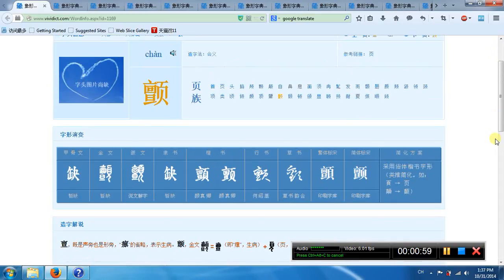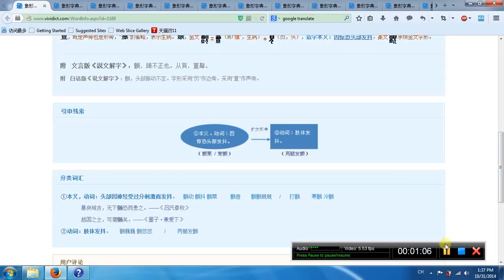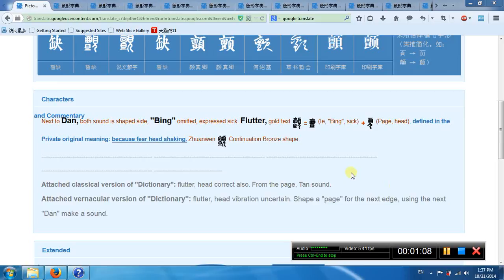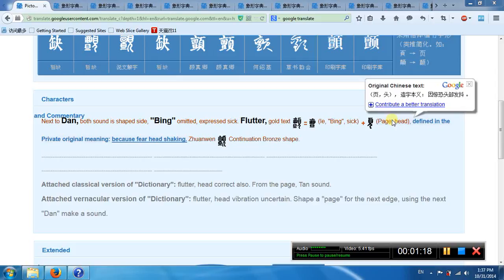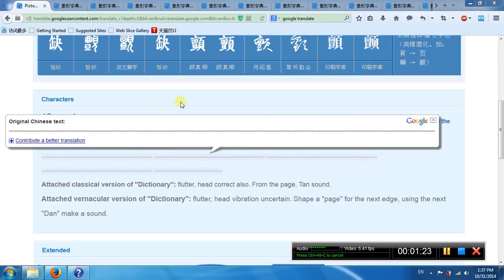Chan is shape, okay. So his left part means thick. So this part means head. Okay, this is head. So his meaning means head shaking because of fear.